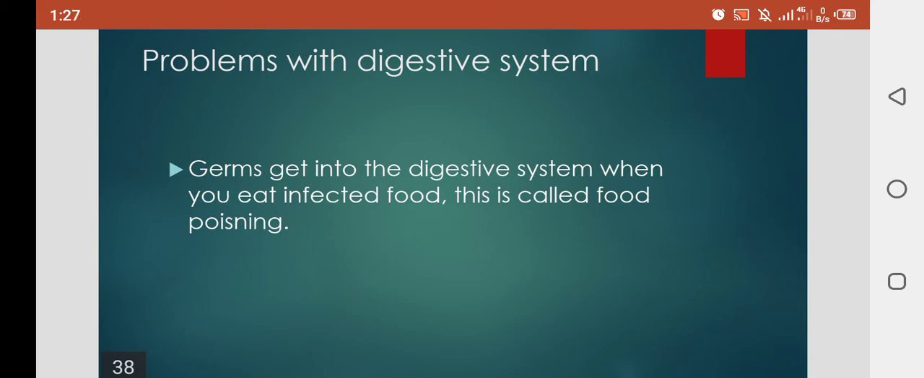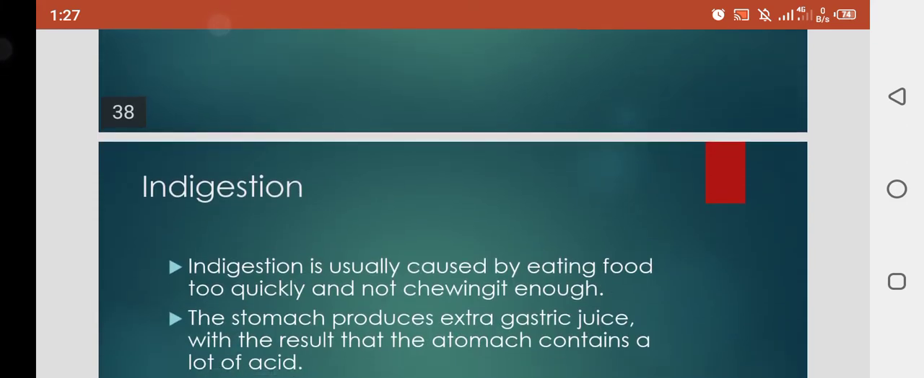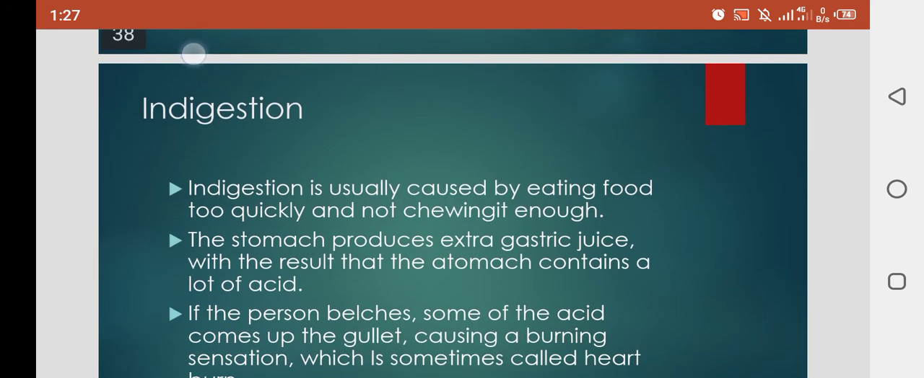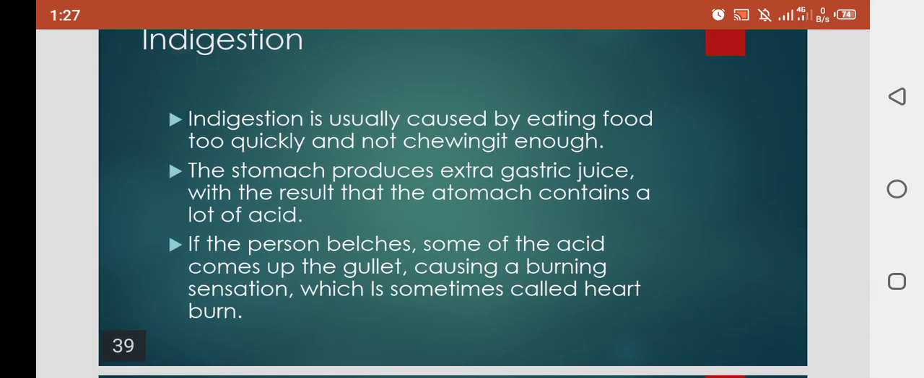Losing hair and sneezing near food can all lead to germs getting into the food, and this may cause different diseases in digestion. Clear? So the first disease is indigestion. Indigestion is usually caused by eating food too quickly or not chewing it enough. When we take food too quickly, not chewing it properly, it may cause indigestion, jise hum kehte hain badhazmi.